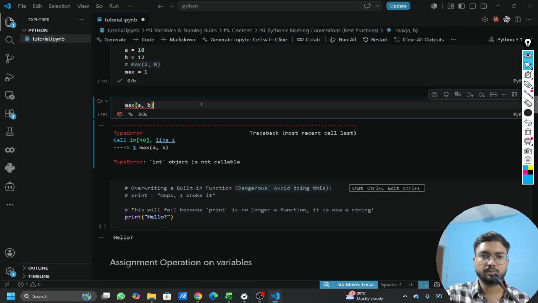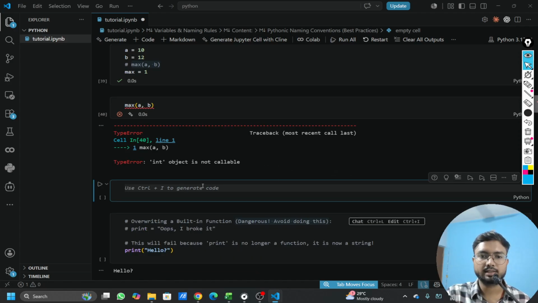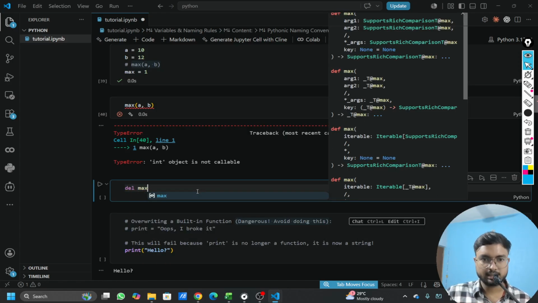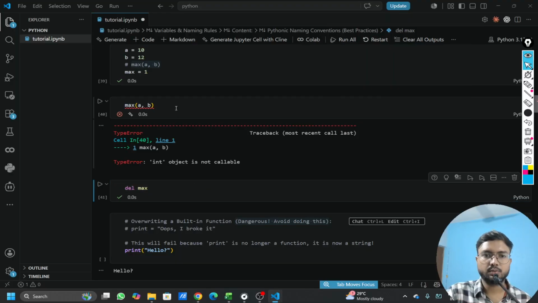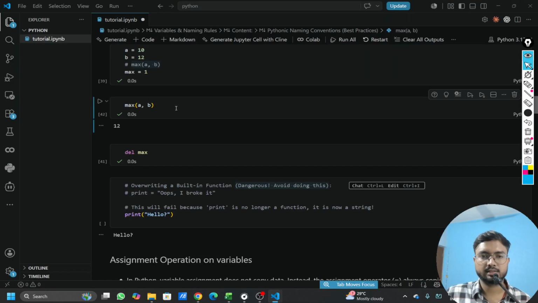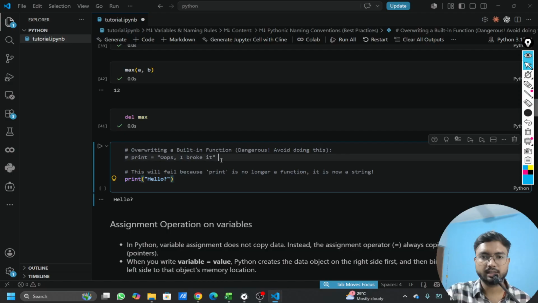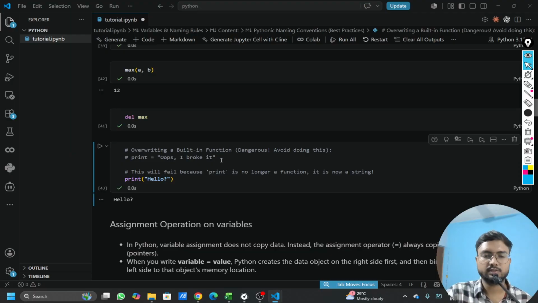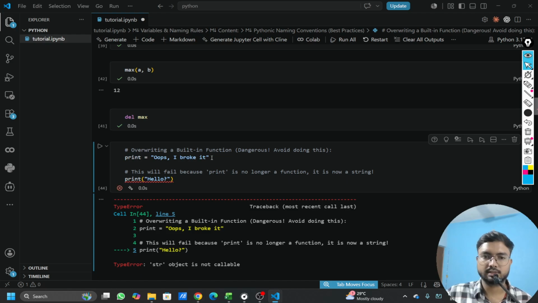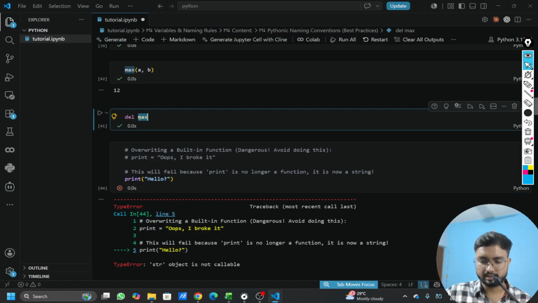So let's see how I can get rid of it. We have a keyword del. So I have to delete max, and then if I try to run this, it will work. Similarly, you can also try print. Let's try to run this without defining it. It's working, right? Now let's define it and run. It will throw the error. See. So again, what do we have to do? Again, we have to delete print.